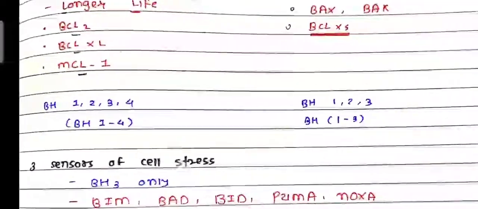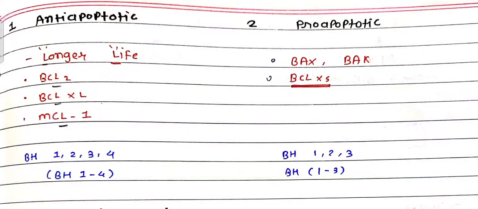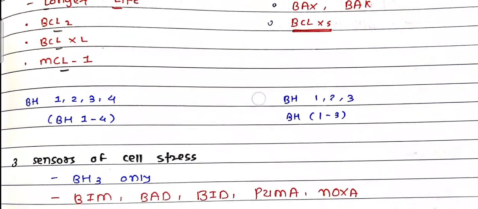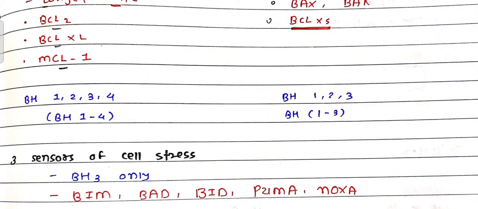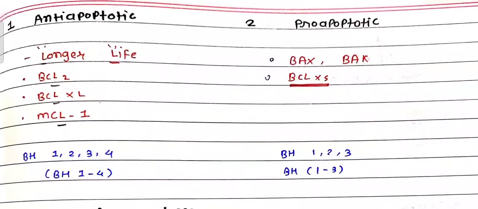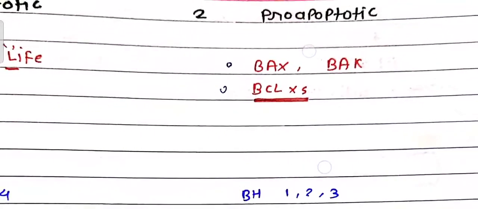As the name says, anti means against, apoptotic means apoptosis, and pro-apoptotic enhances apoptosis, and the sensor senses the stress. Anti-apoptotic means longer life because it inhibits apoptosis, like BCL2. As we see, BCL2 seals the outer mitochondrial membrane. BCLXL, MCL1 belong to the BH1 to 4 family. The pro-apoptotic, which enhance apoptosis, are BAX, BAK and BCLXS.